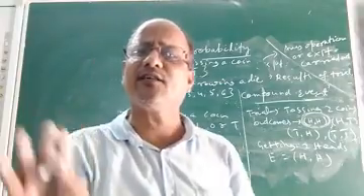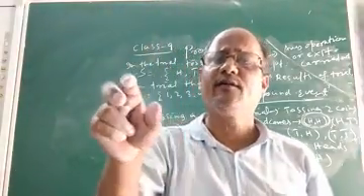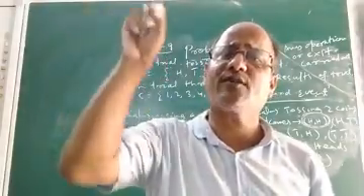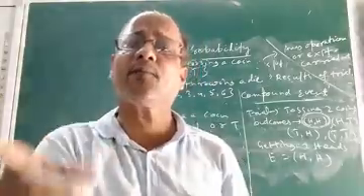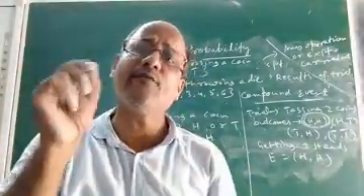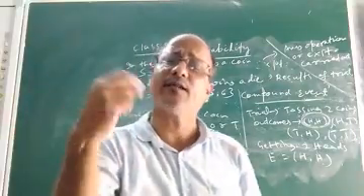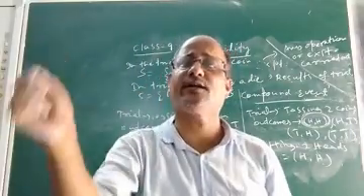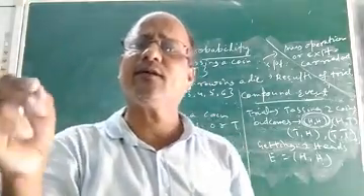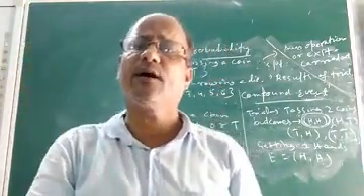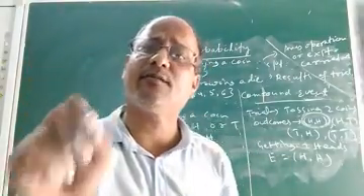Okay. So children, this is an introduction class. This is the concept of probability. Before going to the actual definition, how to find probability of an event, we never find the probability of an outcome. We find the probability of an event only. So in the next class we will discuss what is probability of an event and how to find it out. What is the formula? There are so many things to be discussed. Whatever I discussed today regarding the different terms connected with probability, I hope you must have understood.